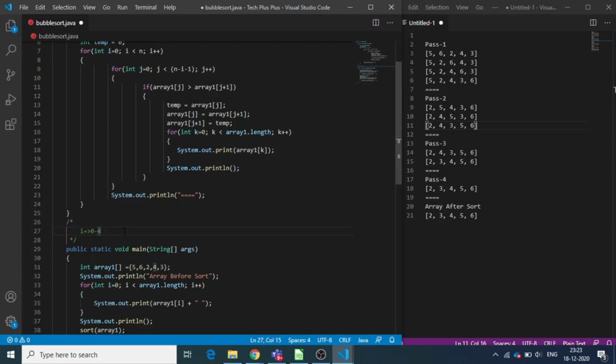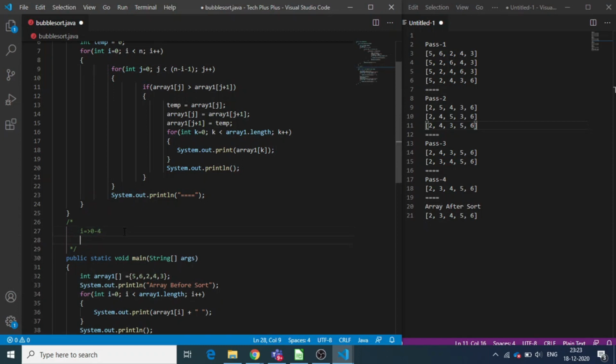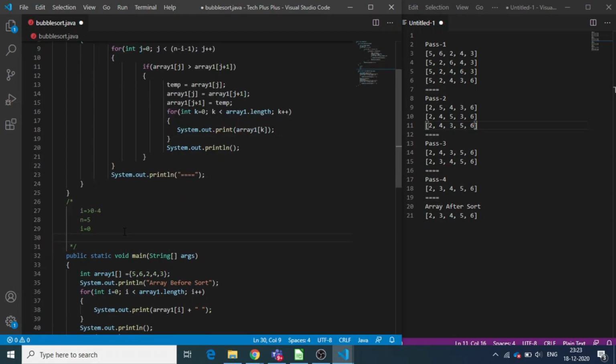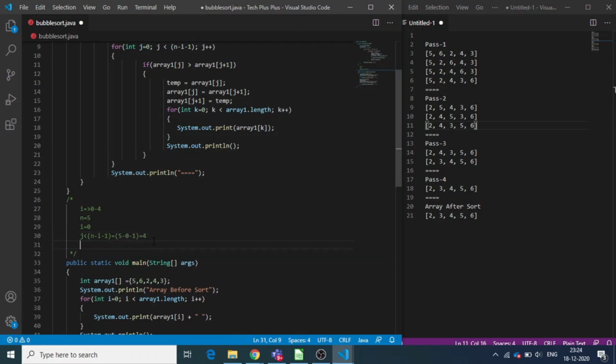Now, what is n minus i minus 1? So we have n equals 5 and say it is the first pass. So the value of i is 0. The greatest value of j can be less than n minus i minus 1, which is 5 minus 0 minus 1, which is equal to 4. So the range of j can be 0 to 3.